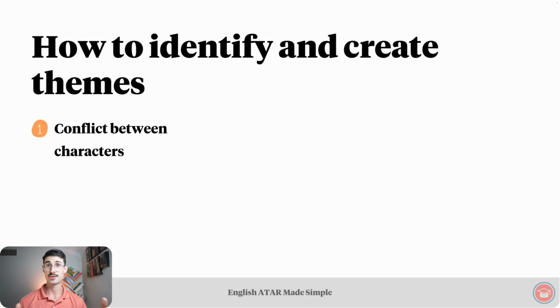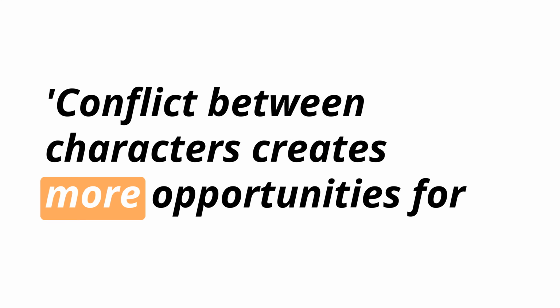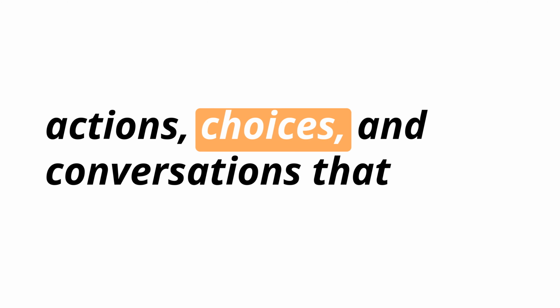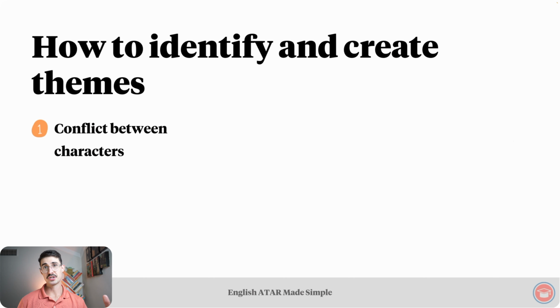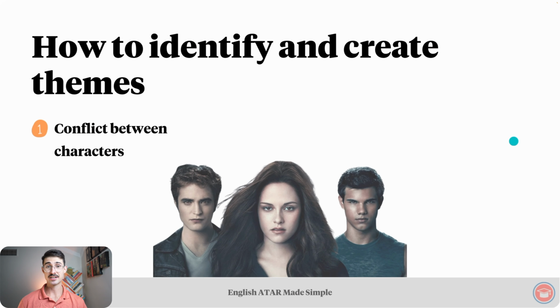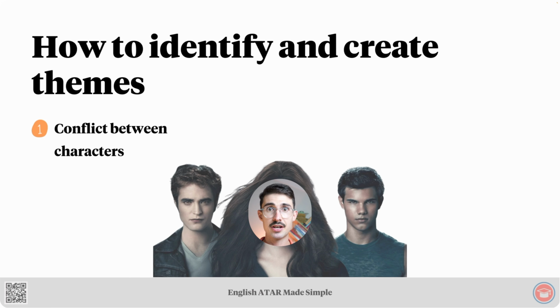Look for or think about conflict between characters when you're identifying themes in a text or trying to create themes in a text. The MasterClass article says conflict between characters creates more opportunities for actions, choices, and conversations that enable them to tackle the theme head on. A pretty good example of conflict between characters is the love triangle that exists between Edward, Bella, and Jacob in the Twilight Saga. The conflict between Edward and Jacob underscores the theme of love.